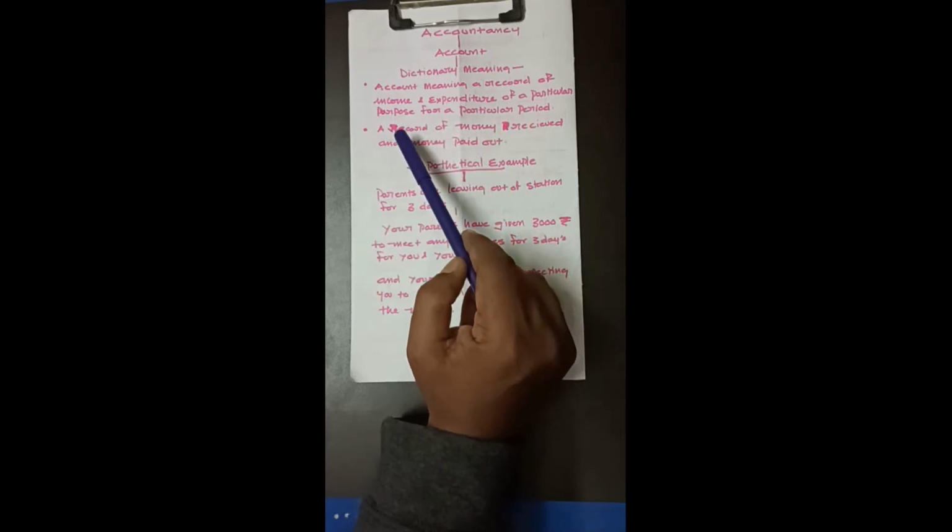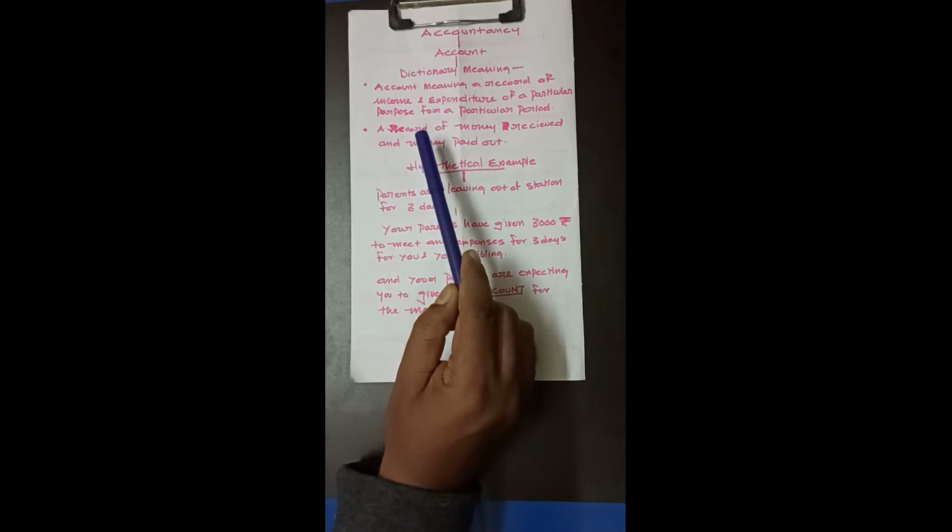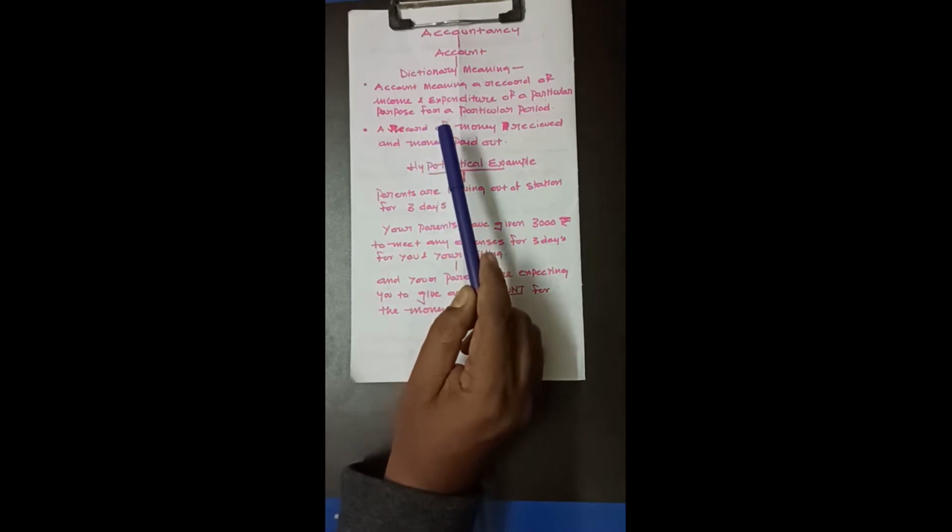Or the other meaning is an account is a record of money received and money paid. So usually what we mean by an account is a record of all business transactions. Now why do we need to keep this record? Because we need to keep this record in order to find out whether the business is generating a profit or a loss. Anyhow, we'll look into it a little further. Now let us just focus on accounts and try to understand accounts in layman's language.